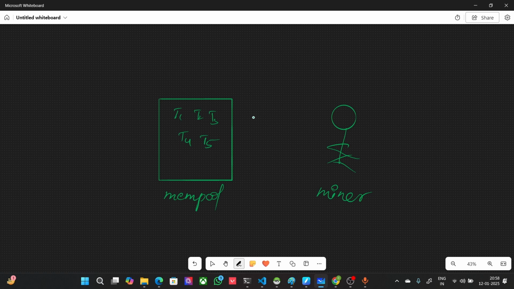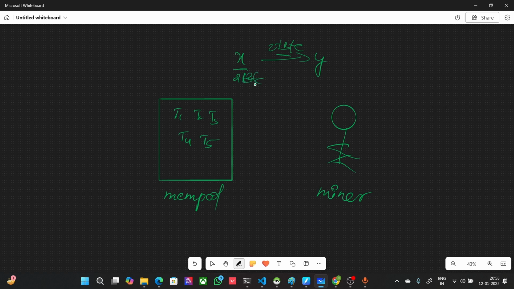So in that process, whenever a miner adds a particular transaction, say transaction X to Y of 2 BTC, the miners will verify whether person X, who is sending 2 bitcoins to person Y, has the 2 bitcoins or not.